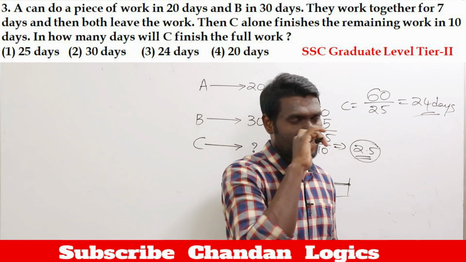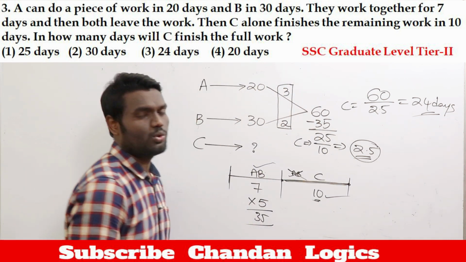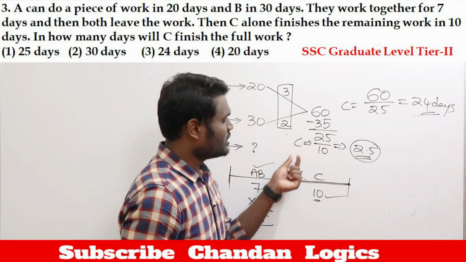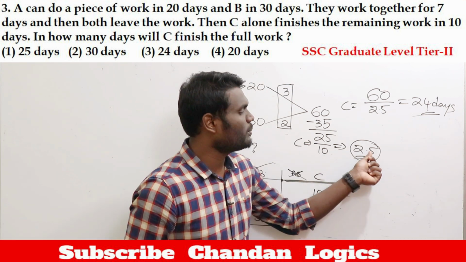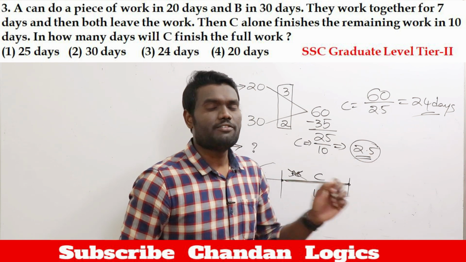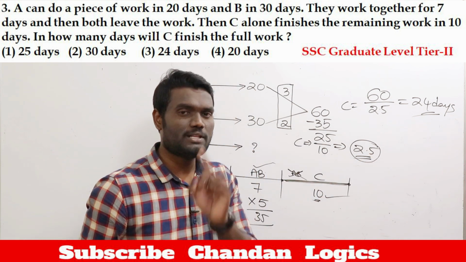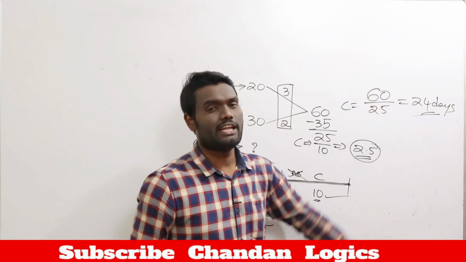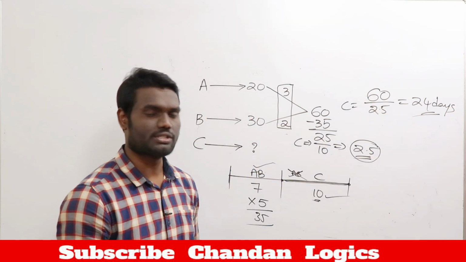Okay, simple question. C will take 24 days to complete it alone. Why? Because once you solve this question, you'll come to know that C is going to consume 2.5 apples per day. To eat 60 apples, 60 by 2.5, that is 24 days. Simple question, yes or no?